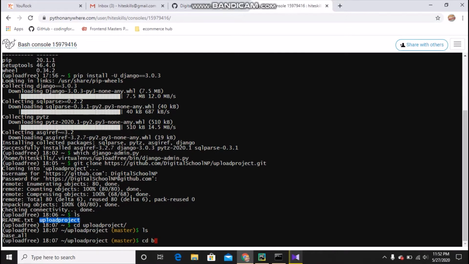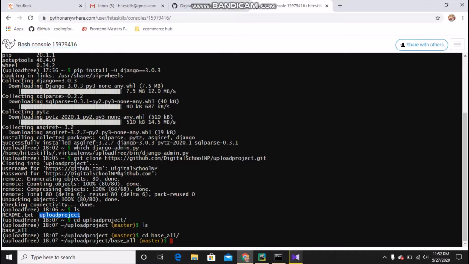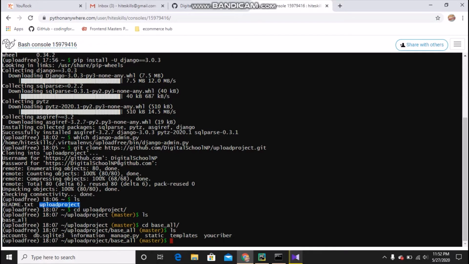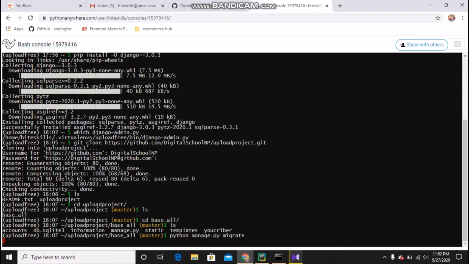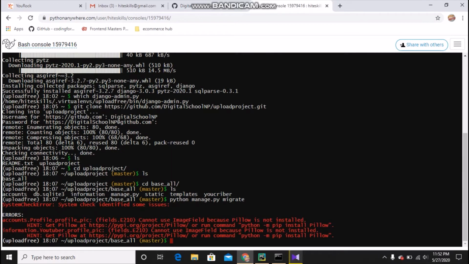I will go inside that base folder and do ls again, and you have to see your manage.py. That's important, guys. Now we will do makemigrations and other things. python manage.py migrate, and you can see while doing that it will tell you to install these things. So to install, you know how to install Pillow: pip install pillow.